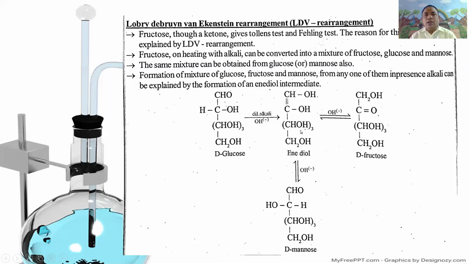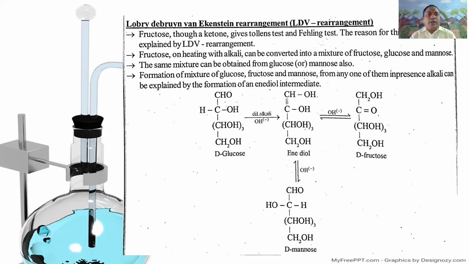The same enediol is also obtained from D-mannose upon treatment with dilute alkali, that is CHO, CHOH, CHOH taken 3, CH2OH, to form enediol. Due to the presence of the enediol as intermediate product, fructose, even though it is a ketone, gives the Tollens and Fehling's tests. The reason for this anomaly can be explained by the